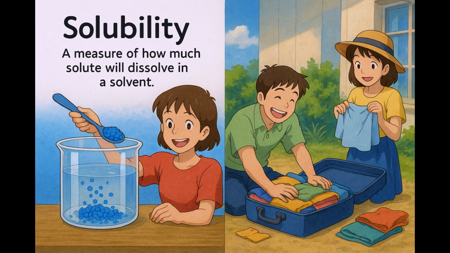In this analogy, the clothes represent the solute, the suitcase is the solvent, and the space inside the suitcase is the capacity for solubility. Once the suitcase is full, no more clothes can be packed. Just like no more solute can dissolve once the solvent reaches its solubility limit.